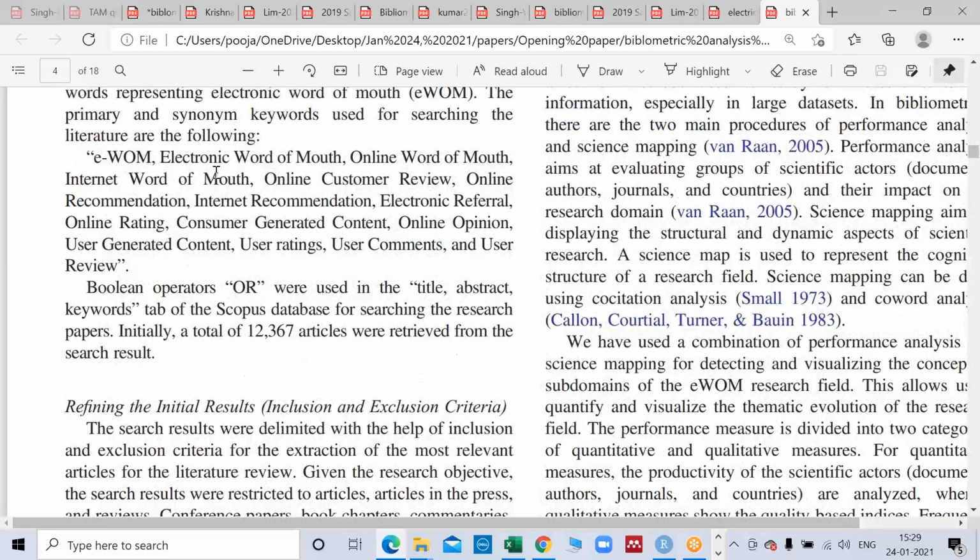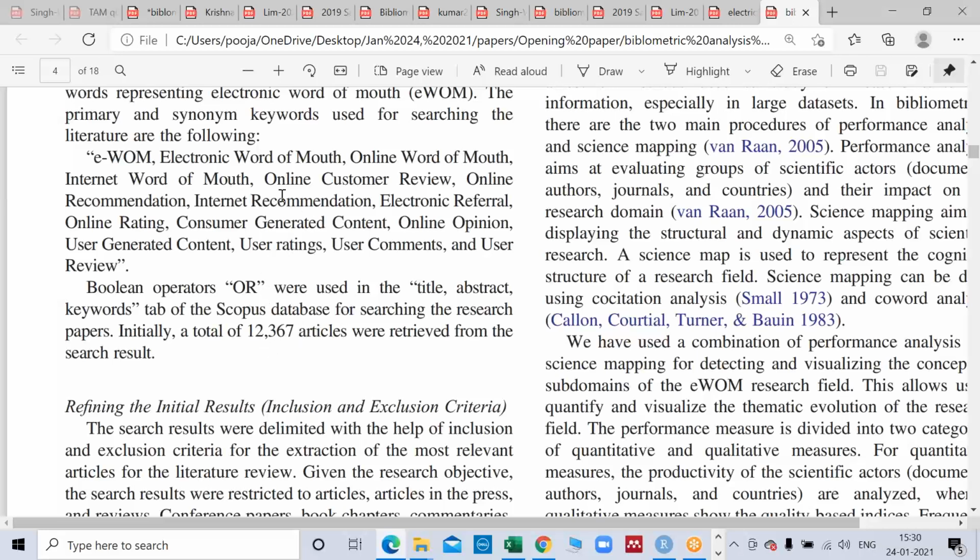So these are the main keywords: word of mouth, electronic word of mouth, online word of mouth, and so on, right? They have used the OR operator. So this is another way of showing what keywords we used and how we combined them. And in my PPT, you could see one search string. So this is another way of showing how we went about it. These are the different ways of depicting or explaining your work.